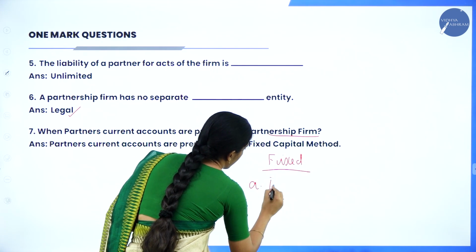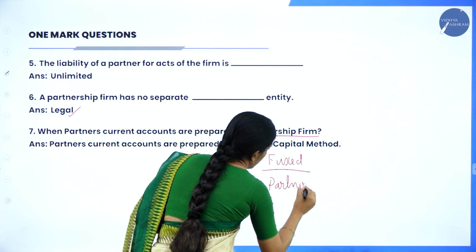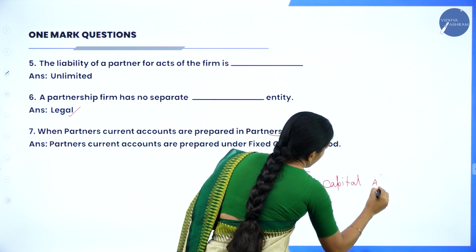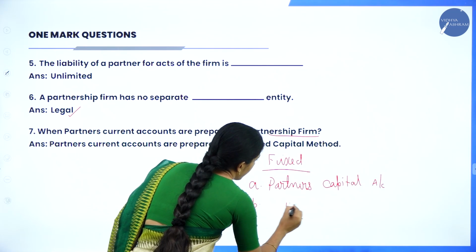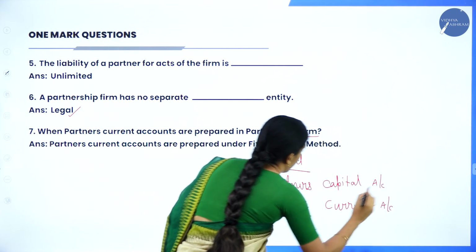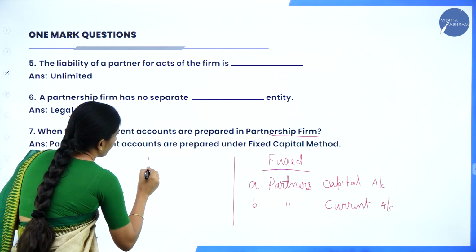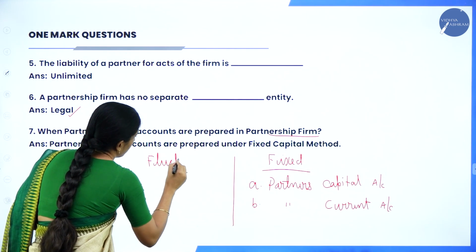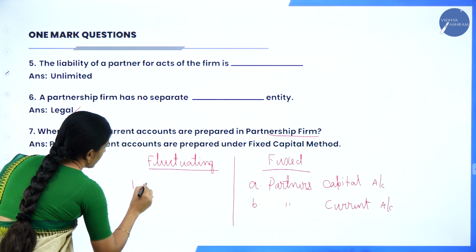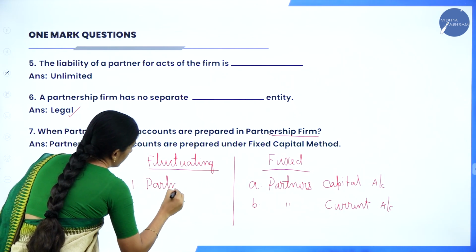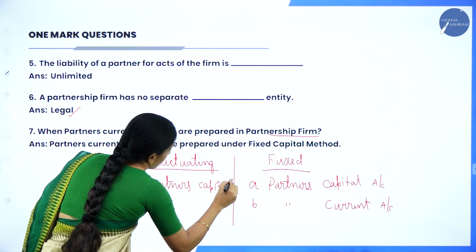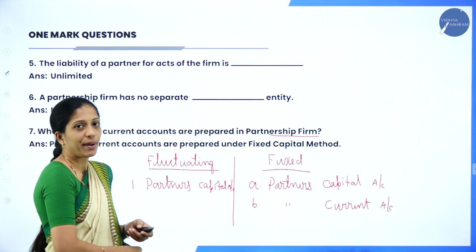One is partners' capital account and second is partners' current account. But under fluctuating capital method, you are going to prepare only one account, that is partners' capital account. Okay, so this you have to remember.